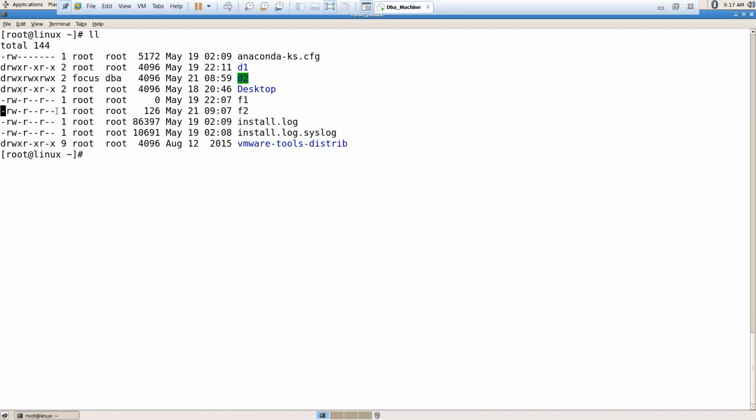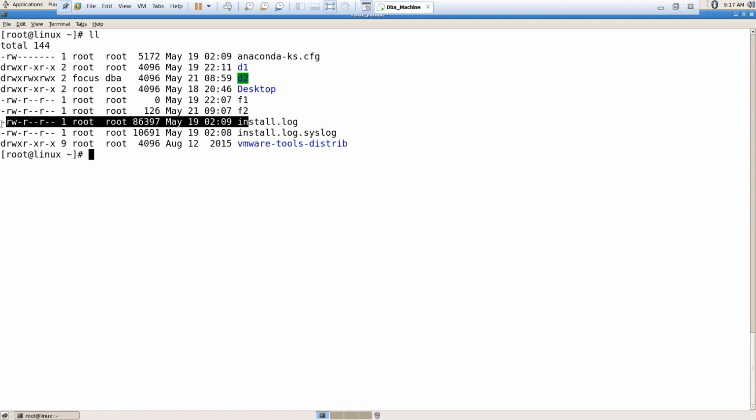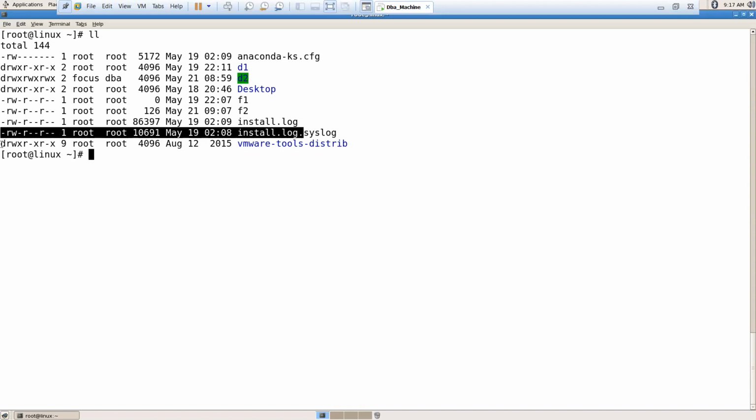Here 644, again here 644. Again here 755. Like this, in the advanced session you should be able to interpret the permissions.